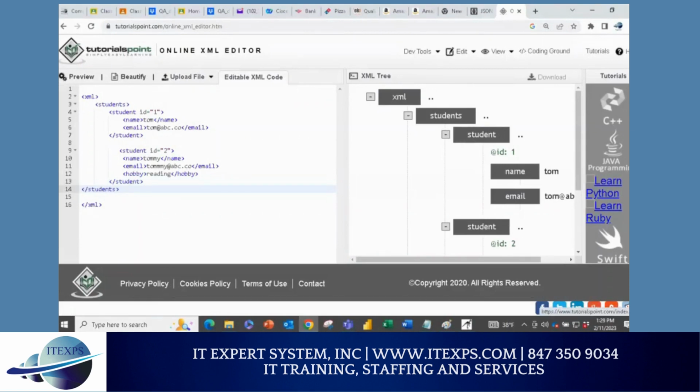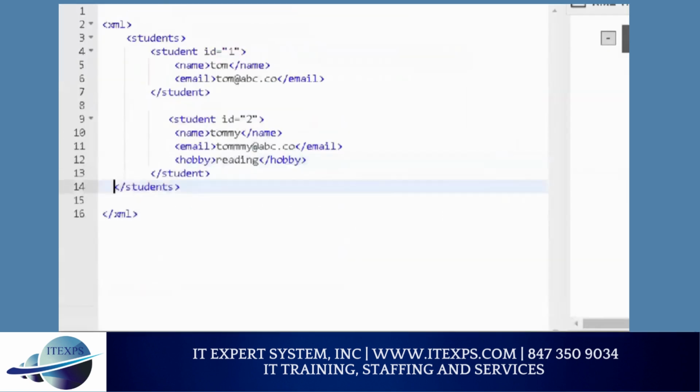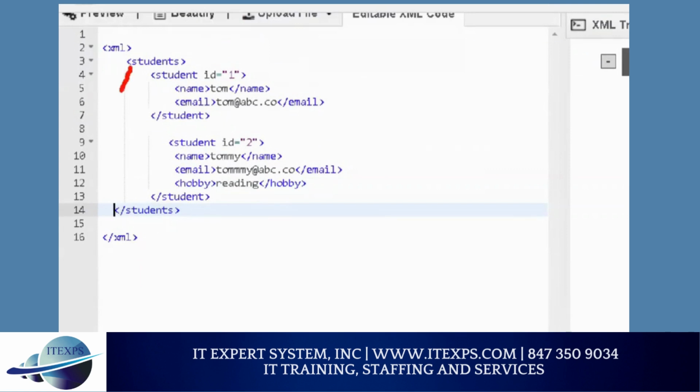So you can see here, this is nice XML. This is your root element. This element and this element, they are similar, so they are called siblings. Sibling means same level. These are child elements, and this one is a parent element. Make sense or no? Now this is the element, and this is called value.